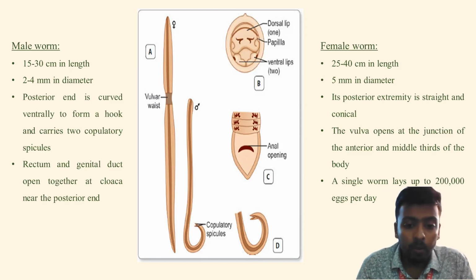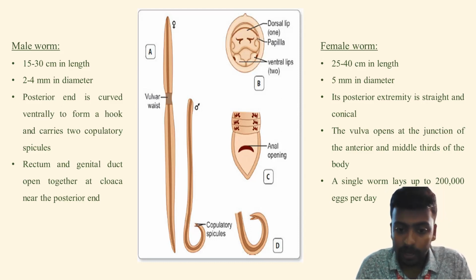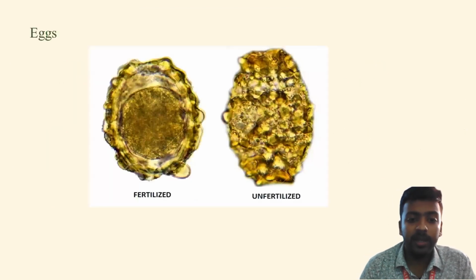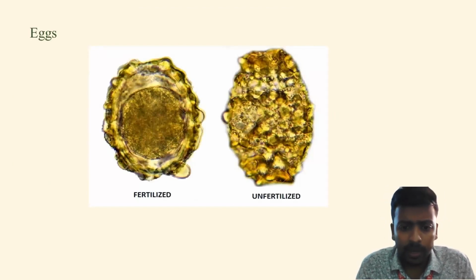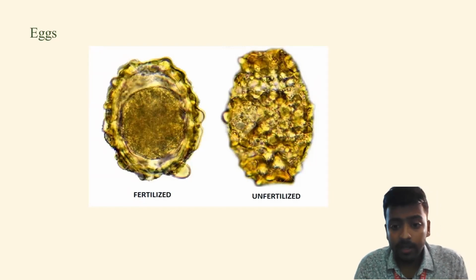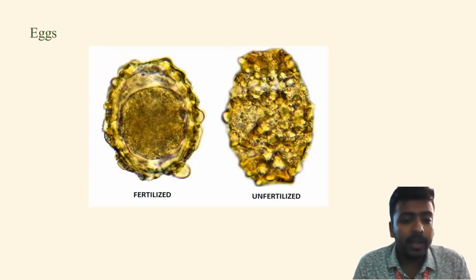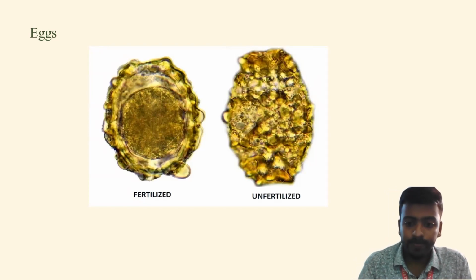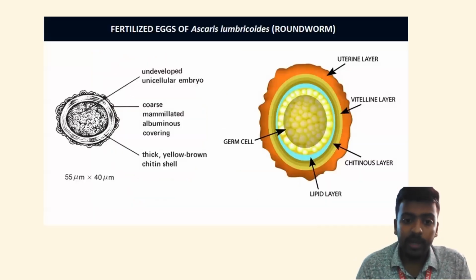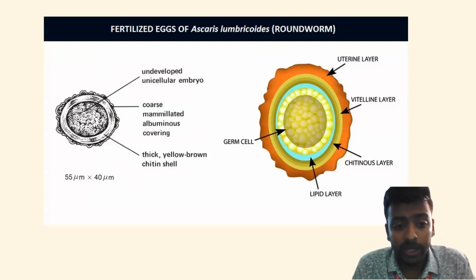Okay. Now moving on to the eggs, let's discover about the eggs. Now these images show us the eggs of the worm. Now these eggs can be either fertilized or unfertilized. And as we can see, they are brownish in color, this is because these eggs are bile pigmented. Now because of this pigment, they are brownish in color. Okay, let's study them in a little bit more detail.